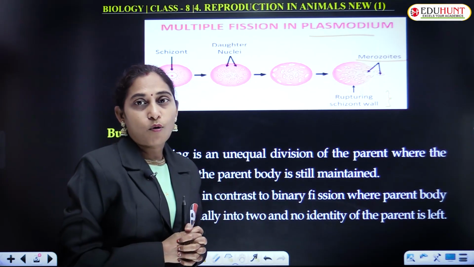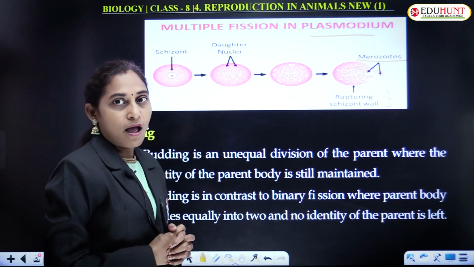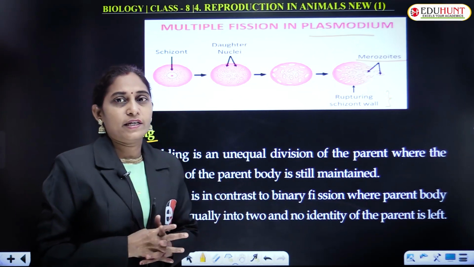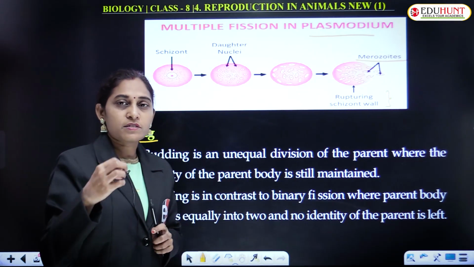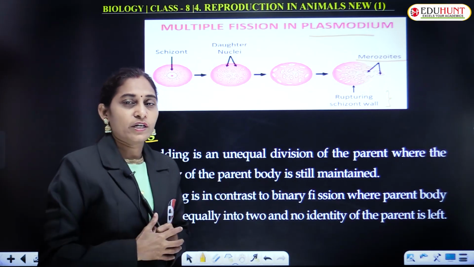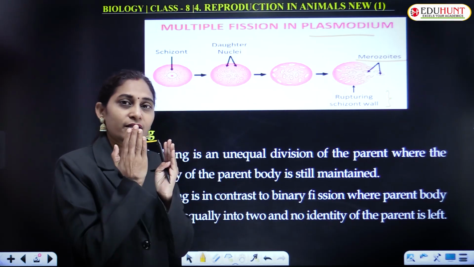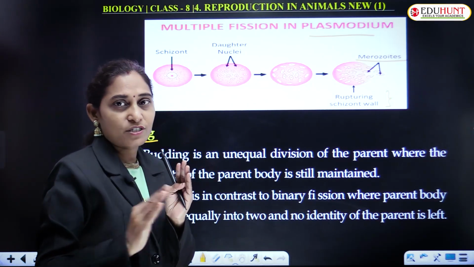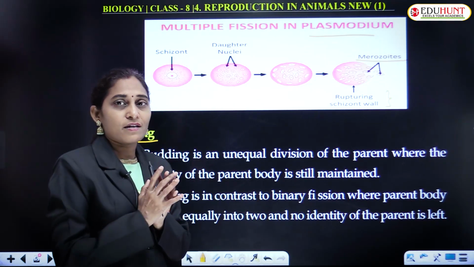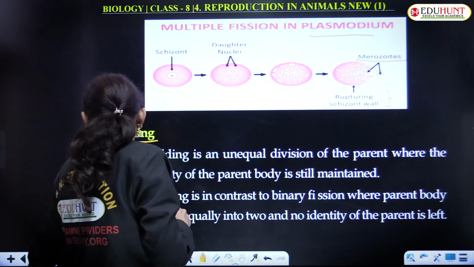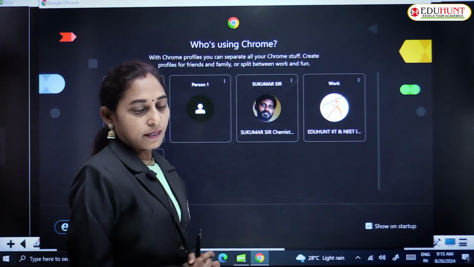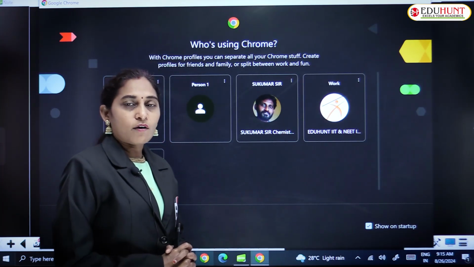And then the second type of asexual reproduction is budding. Budding is like division only. A small protuberance comes from the individual and it grows into a new individual, and it will remain intact, and sometimes after separation of this bud from the mother or the parent, it acts as a separate individual. I'll show you some examples like Hydra. It shows budding.